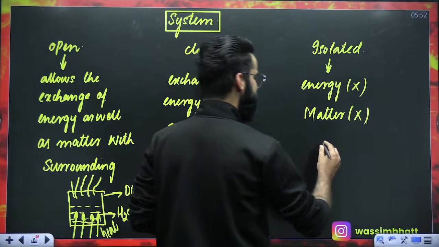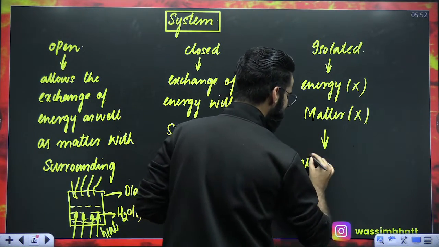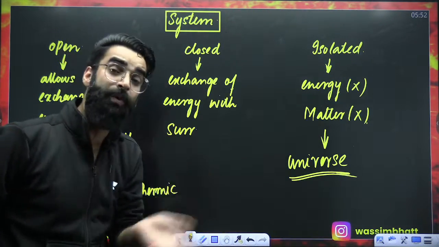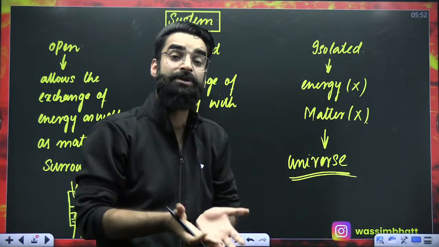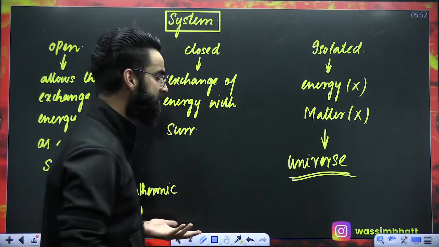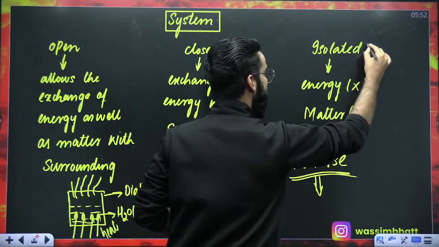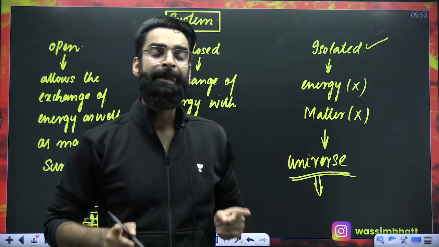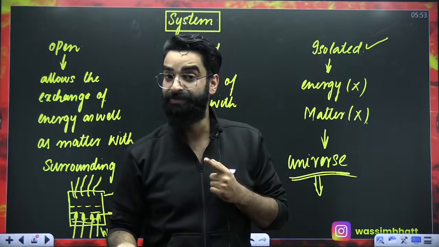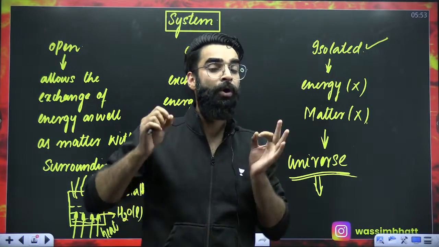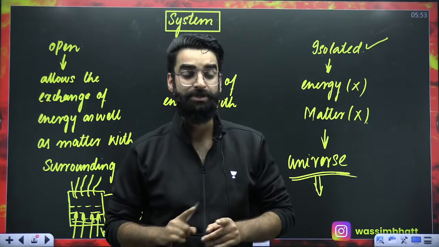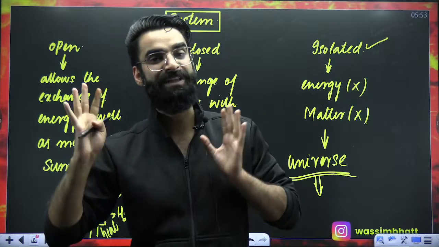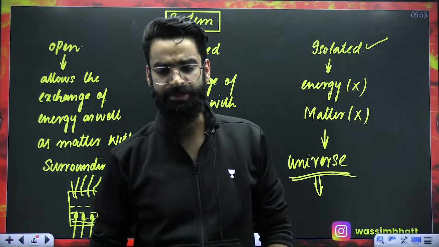What is the example of an isolated system? If you consider the entire universe as your system, if you take the entire universe into investigation, that becomes the perfect example of an isolated system, right? So an open system allows the exchange of energy as well as matter with the surroundings. A closed system only allows the exchange of energy with the surroundings, not the matter. And an isolated system neither allows the exchange of energy nor the matter with the surroundings. I hope it is super clear to you.